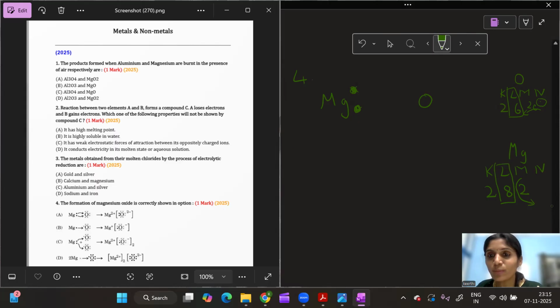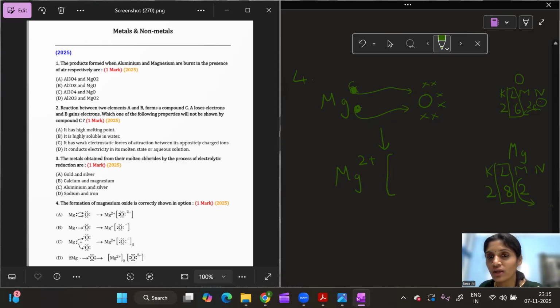Now, oxygen needs how many electrons? 2 electrons. Oxygen has how many valence electrons already in its outermost shell? 6. So how many does it need to get a fully filled shell and a stable electronic configuration? It needs 2 electrons. And magnesium is there happily to donate how many electrons? 2 electrons. So magnesium will give its electrons very happily to oxygen. After giving its 2 electrons, magnesium has lost 2 electrons, so positive charge dominates in the atom. Because it has lost 2 electrons, it will become Mg2+.